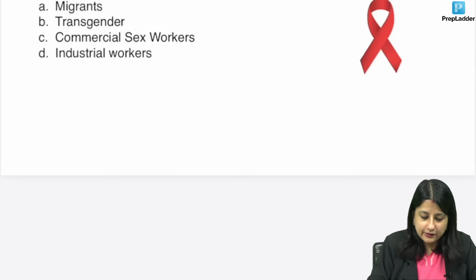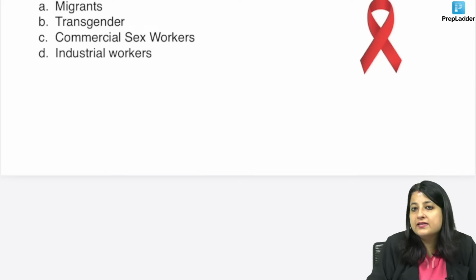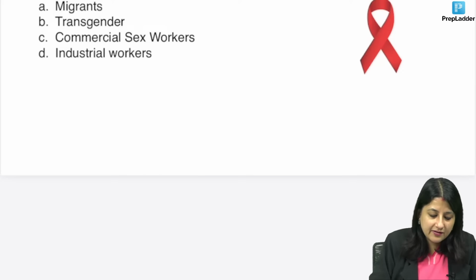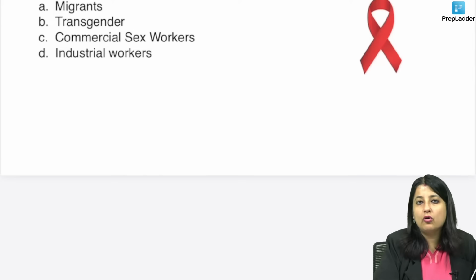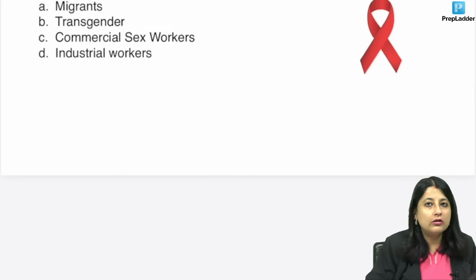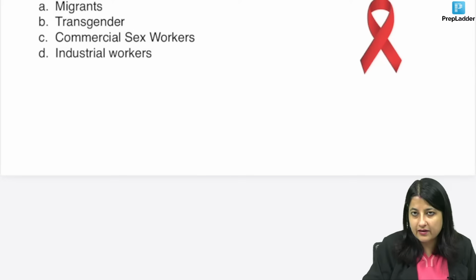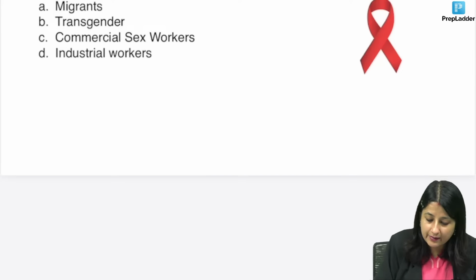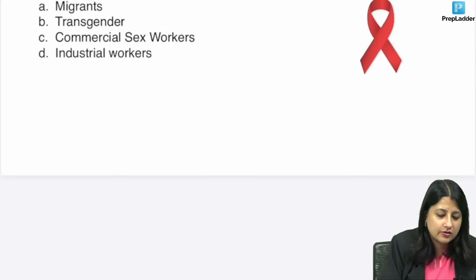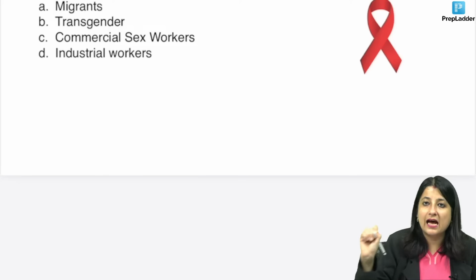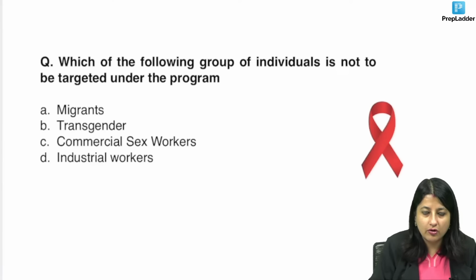Till we do this, can you give me the answer to this, everybody? Which of the following group of individuals is not to be targeted under the program? So what is the answer? As you can see, everyone is a red ribbon. That means we're basically talking about the HIV program. Although this is not the logo of the National AIDS Control Program, the logo of the National AIDS Control Program is NACO, National AIDS Control Organization.